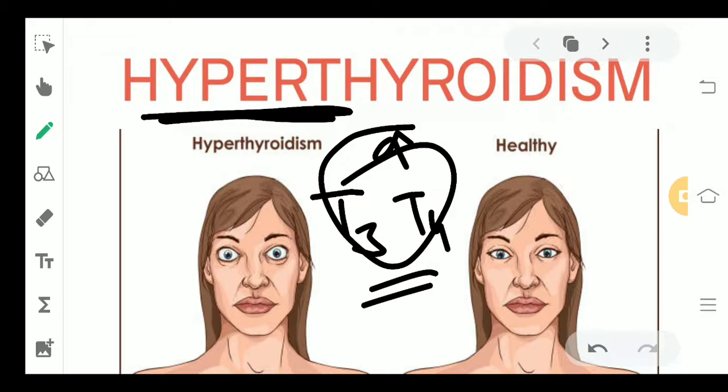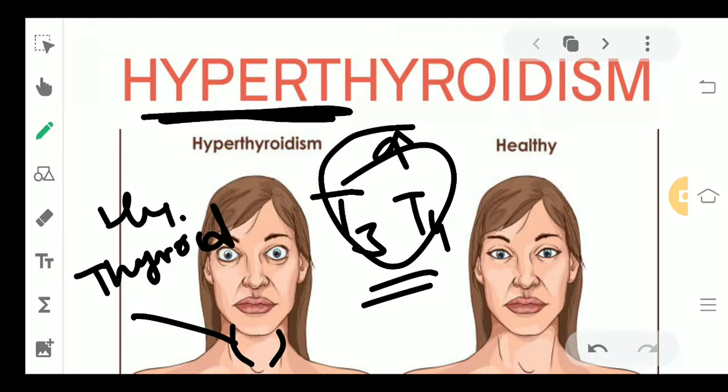Because of this increased level of T3 and T4 hormone, there will be a swelling in the neck that will be seen. That is said as goiter. If you remember, many a times in our junior classes we have studied what is goiter. Whenever there is a solid swelling in the neck region, that is known as goiter.